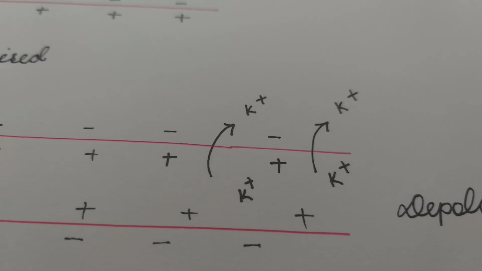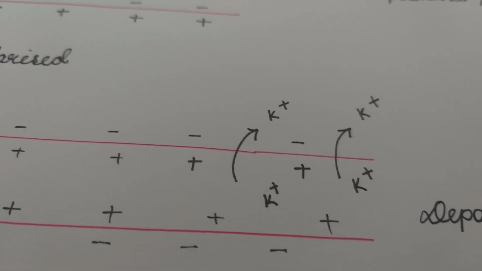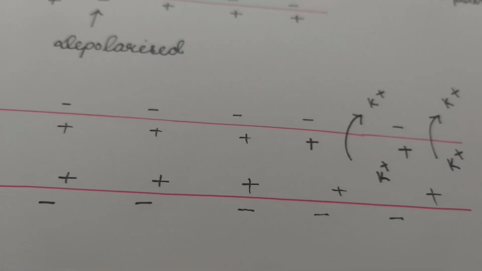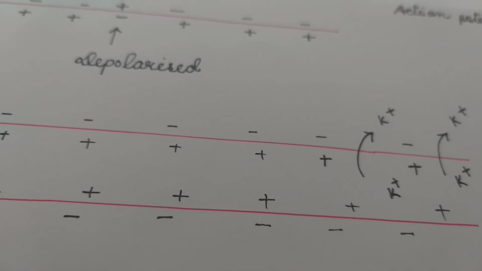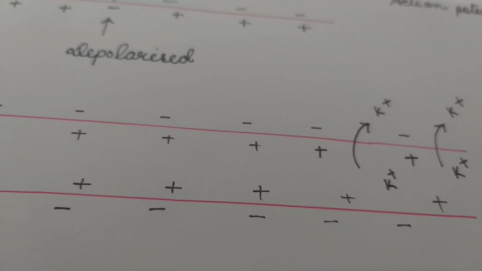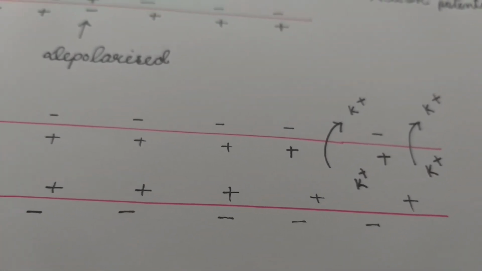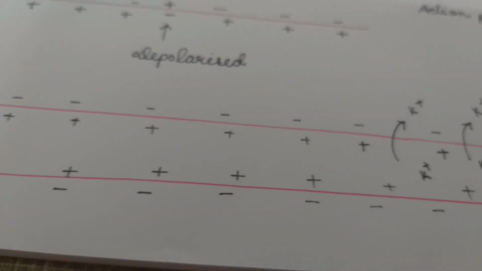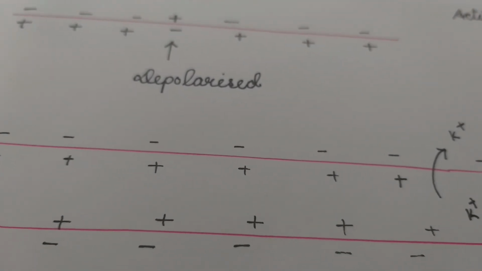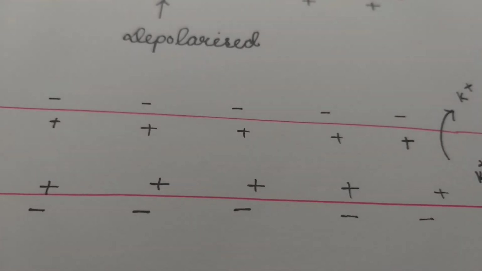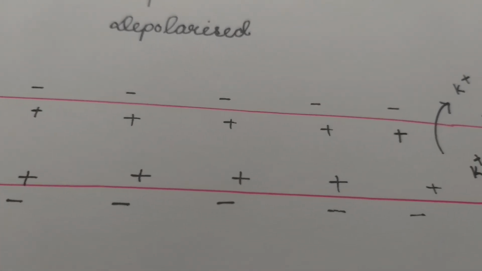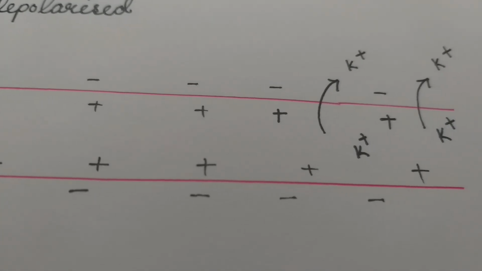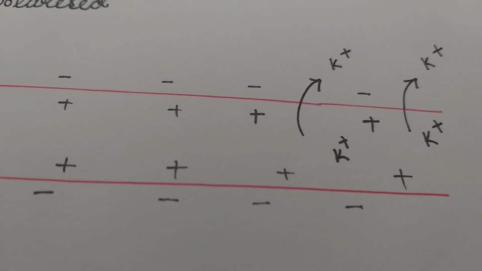So due to outflux of potassium ions, the original polarity is regained and the depolarized nerve fiber once again becomes polarized. Outer surface becomes electropositive, inner surface becomes electronegative, and this is called repolarization. The nerve fiber is now repolarized.